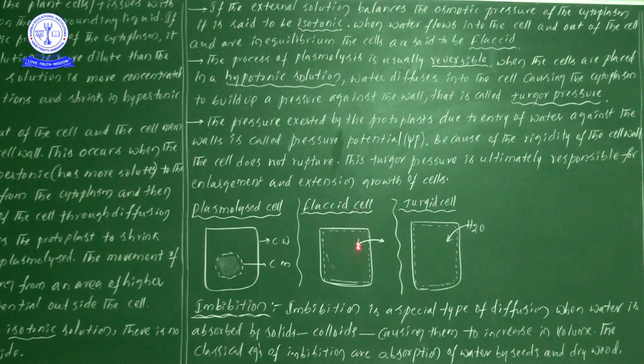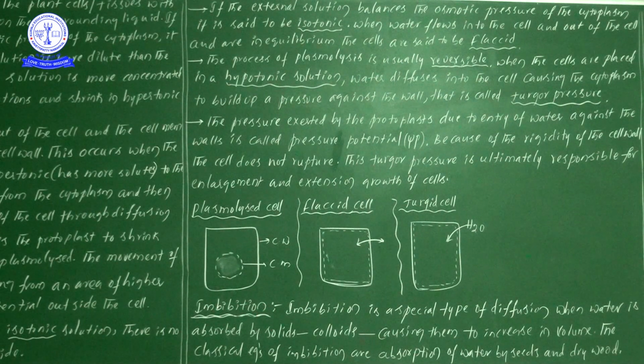In a flaccid cell, water moves on both sides, from inside to outside as well as from outside to inside. In a turgid cell, water enters into the cell, so the normal size of the cell increases, bulged, enlarged or extended. Right, now some other concept we are going to start, that is imbibition.